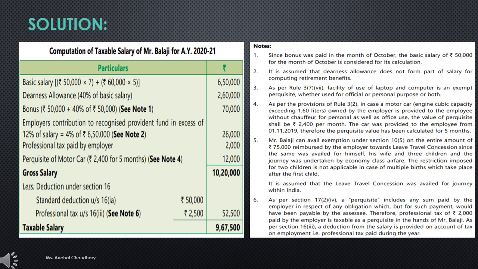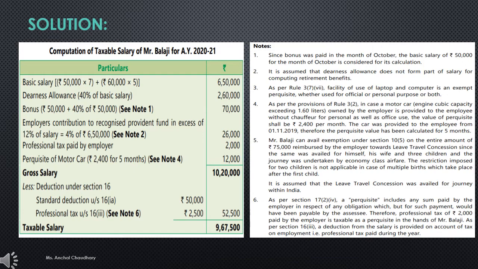So first of all, what you have to compute is your basic salary. As mentioned in the question, up to 31st October 2019, the basic salary is 50,000 per month. That means for 7 months the basic salary will be 50,000, and after that for 5 months the salary will be 60,000.